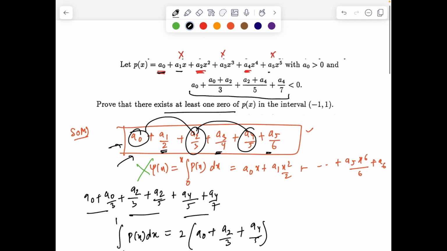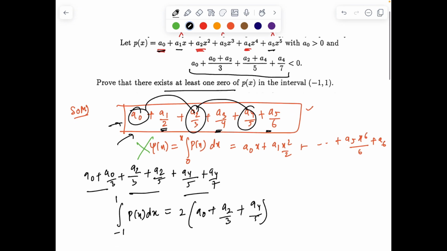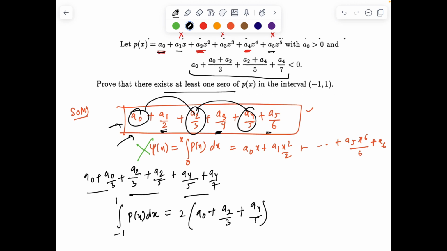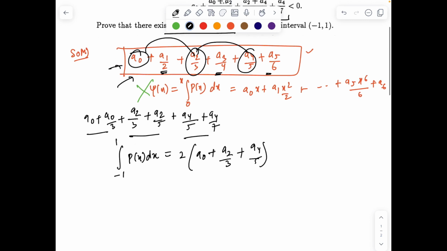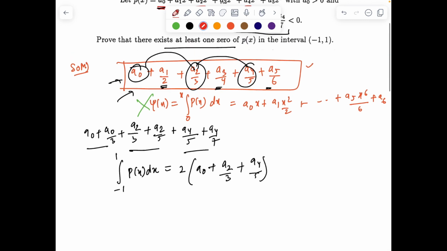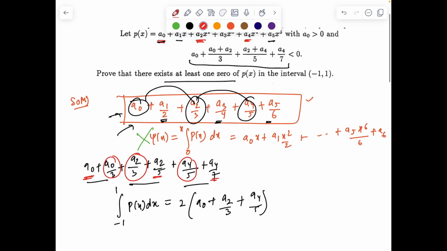So if you closely see this, to bring a5 by 6, I need somewhere an integration of this form. So right now we succeeded in a0, a2 by 3 and a4 by 5. Now I want to bring a0, a2 by 5 and a4 by 7. Now how to go about a4 by 7 and a2 by 5?